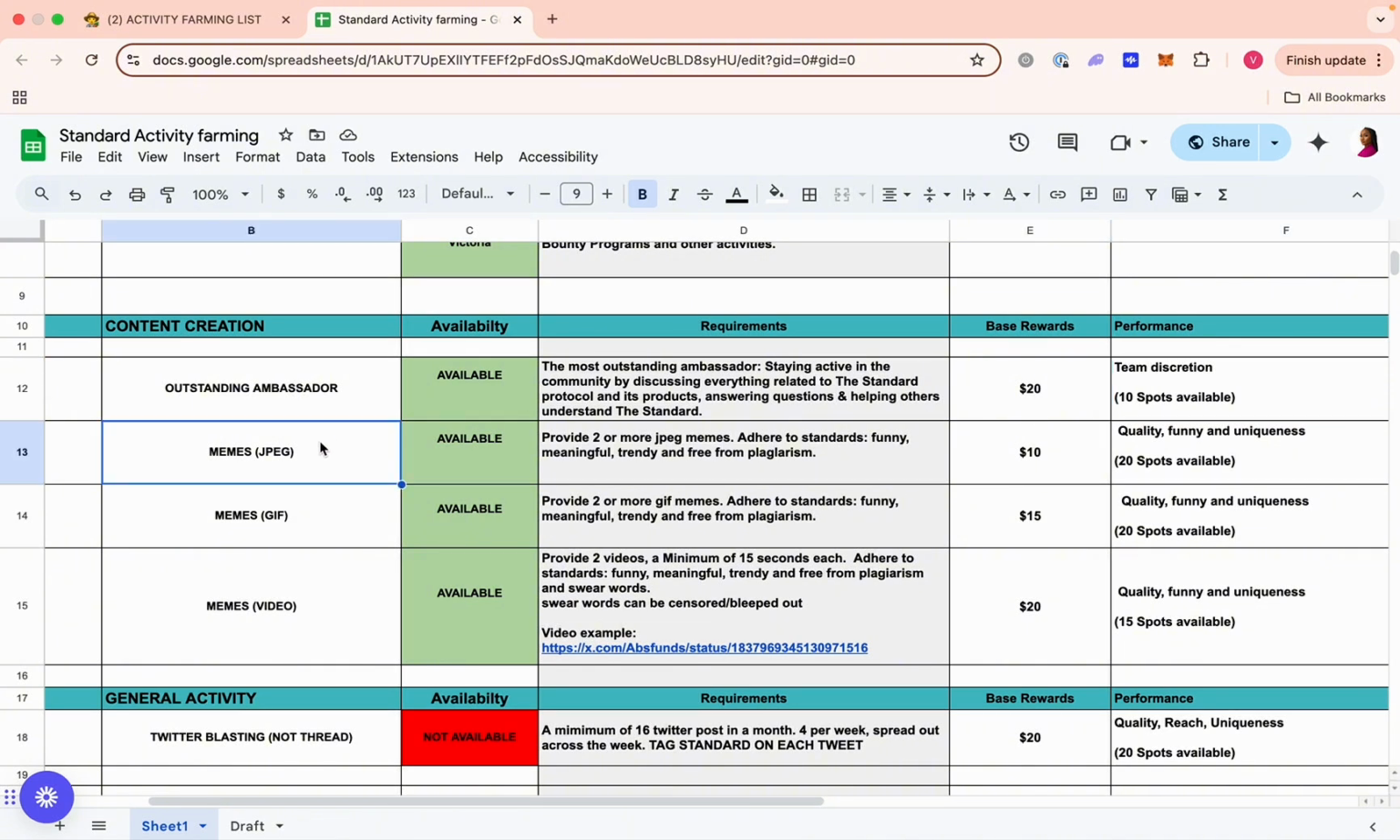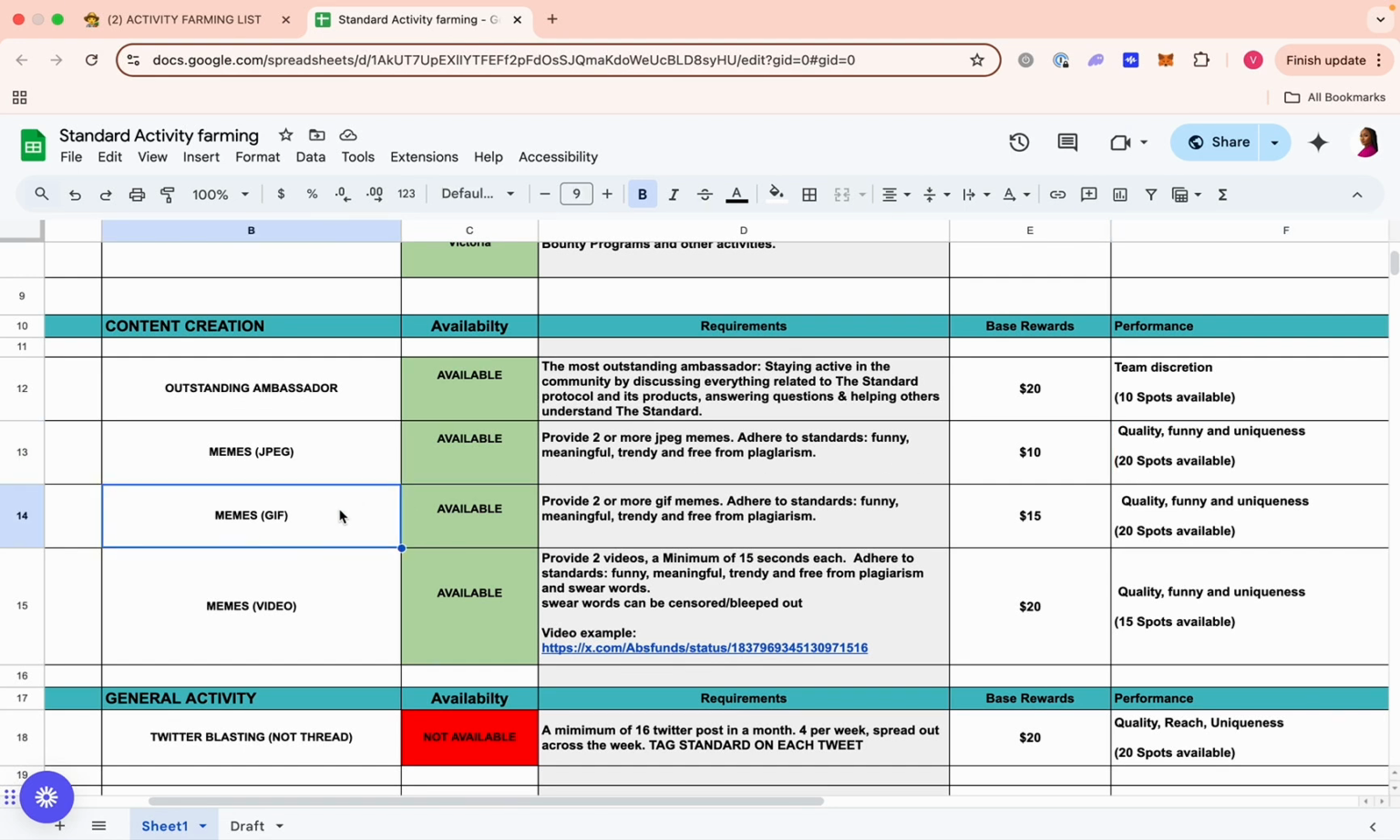And then we have memes, which is JPEG memes. For this one, you can do 2 or more JPEG memes. And there are only 20 spots, meaning that only 20 memes will make it. Only 20 memes will be paid out. It has to be quality, it has to be funny, and it has to be unique. No plagiarism.